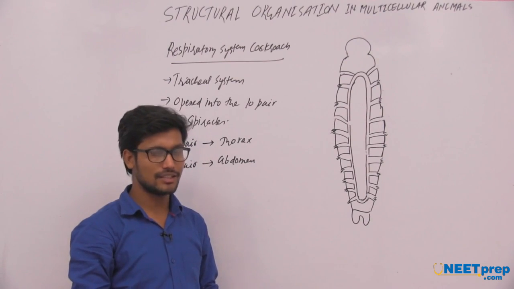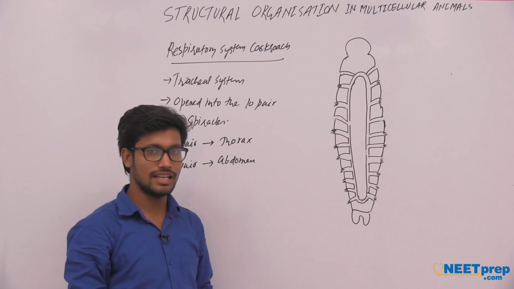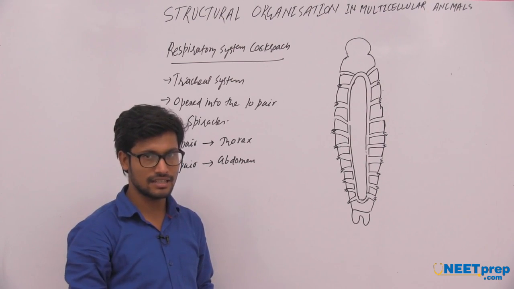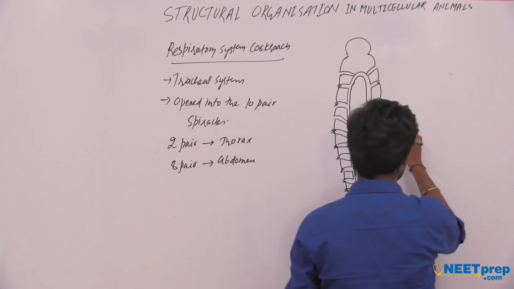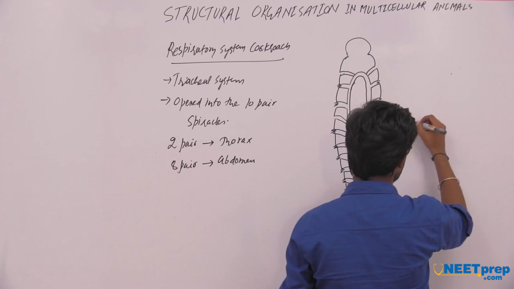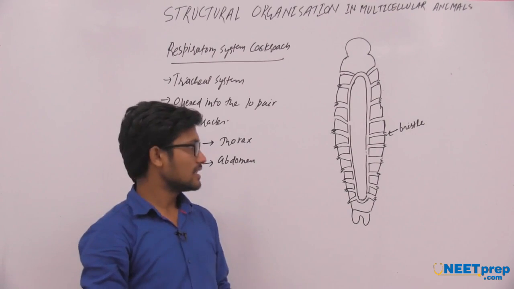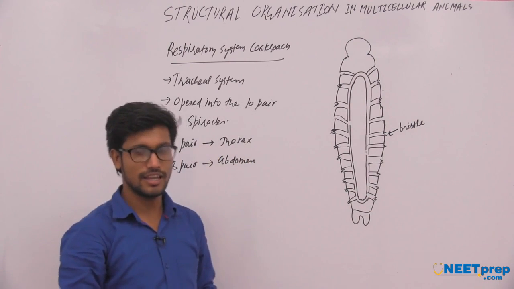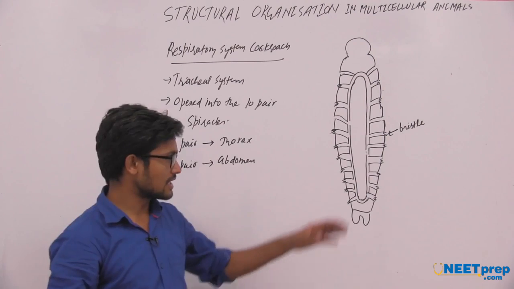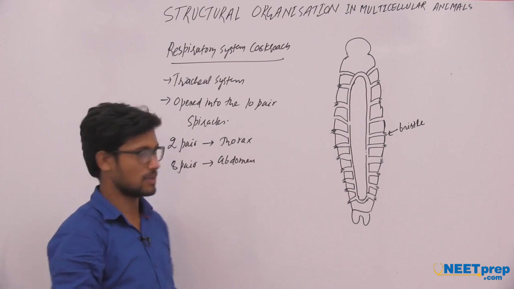These have a cilia-like, bristle-like appearance. These cilia-like bristles are present in each opening of these spiracles. The main function of these bristles is to filter the air. We know very well about the mechanism of respiration.